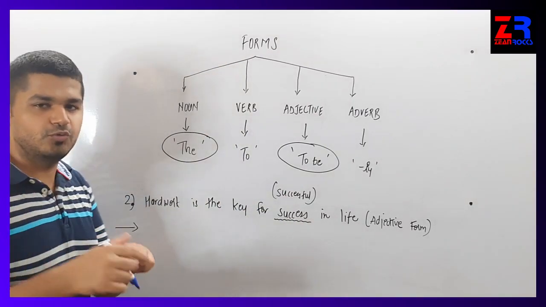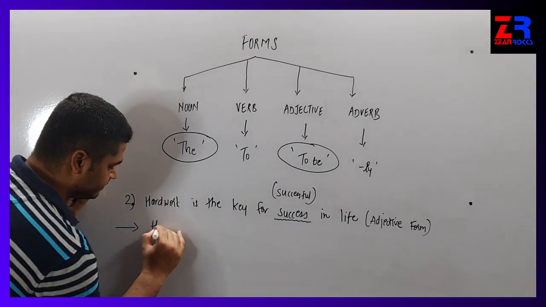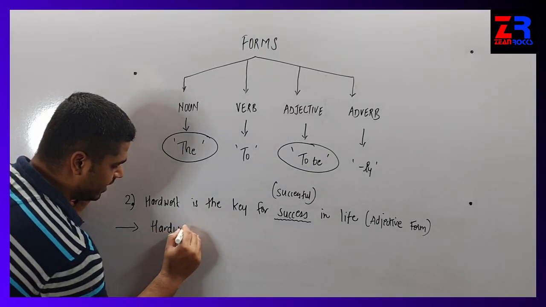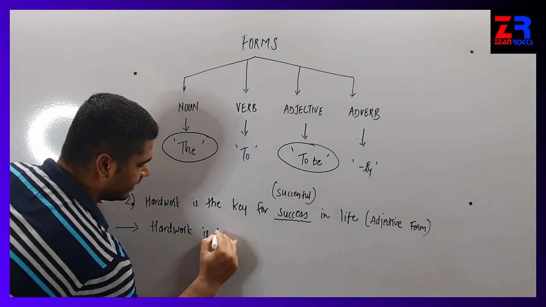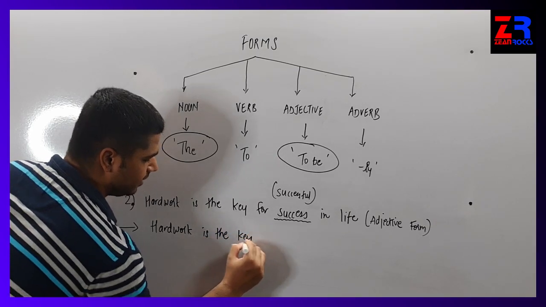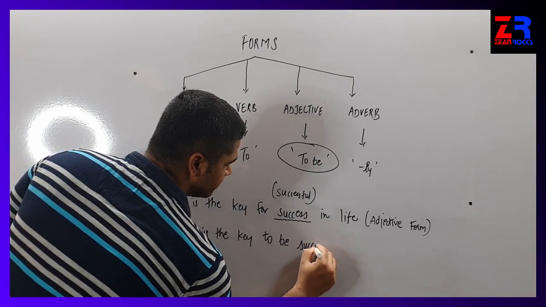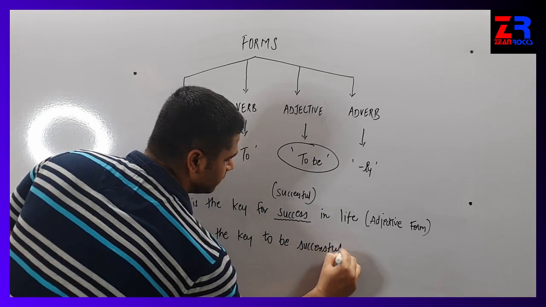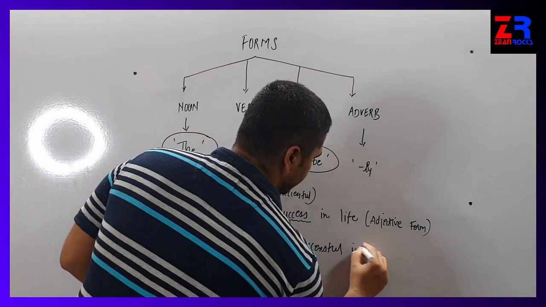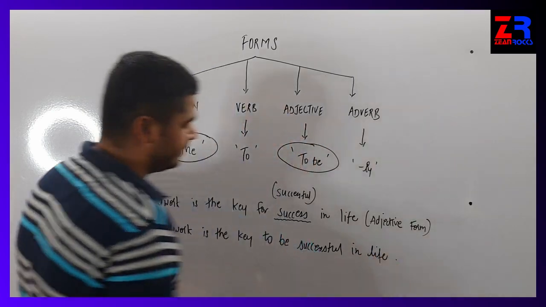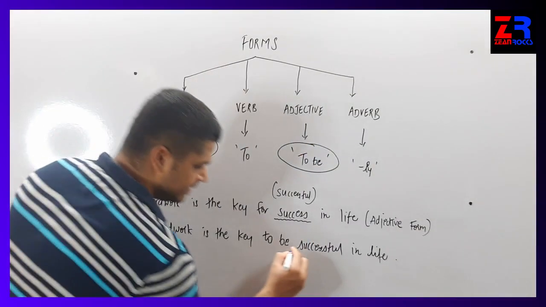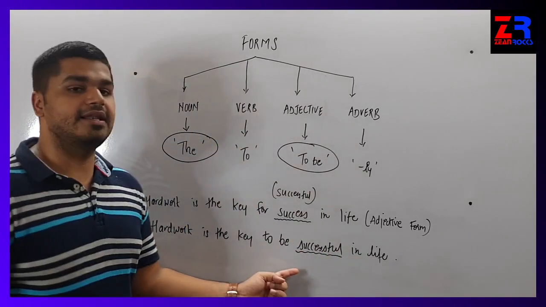So I have to change one or two words. So the answer will be, hard work is the key to be successful in life.